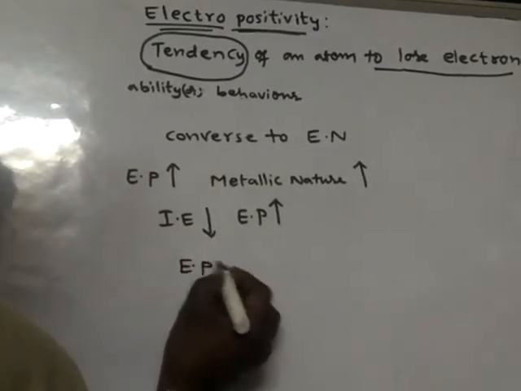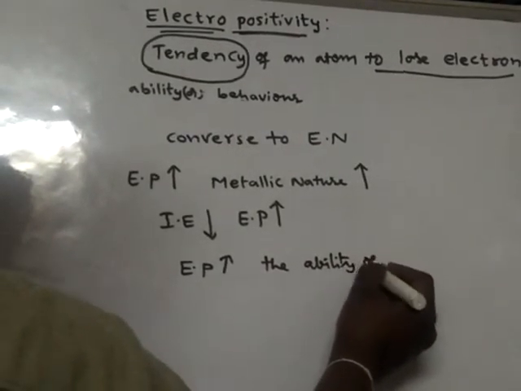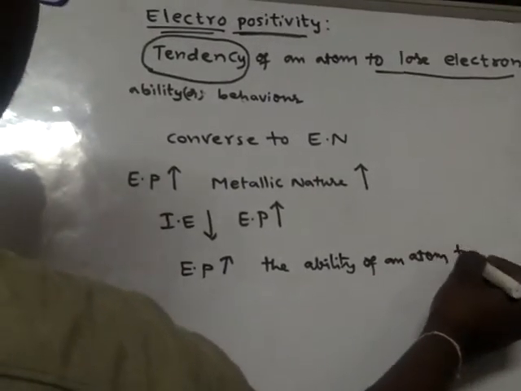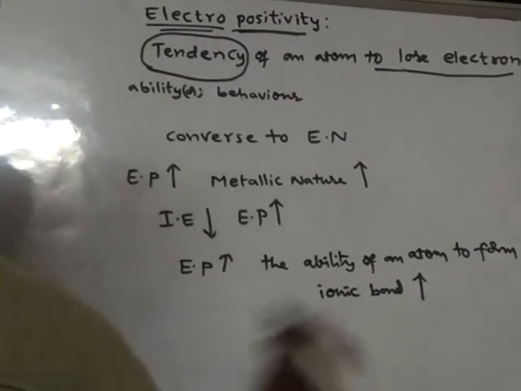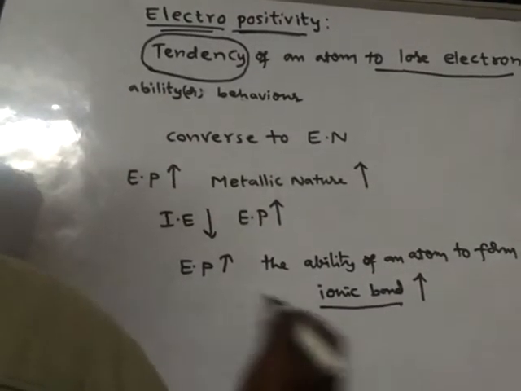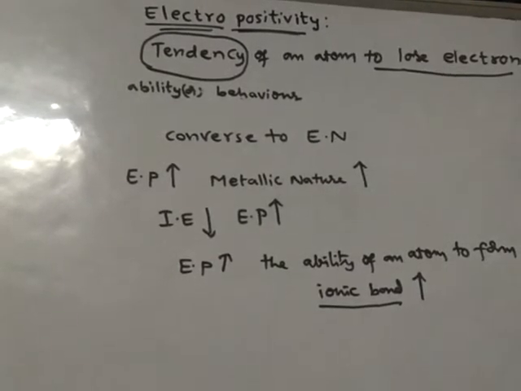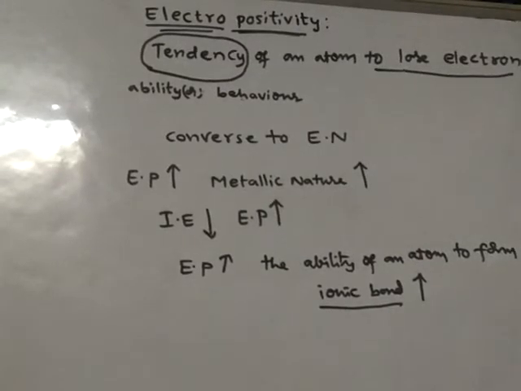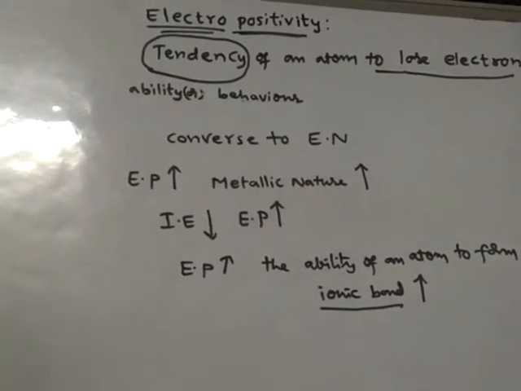So ionic bond nature increases with electropositivity. That means when electropositivity decreases, then ionic bond nature decreases, and gradually the covalent bond nature increases. But if electropositivity increases, the ability of an atom to form ionic bond increases.